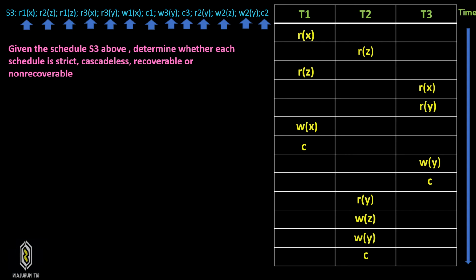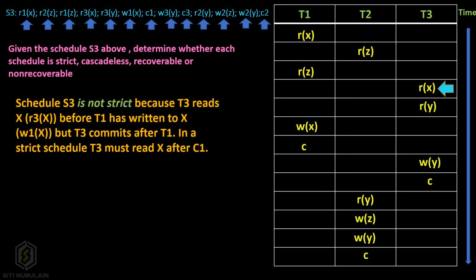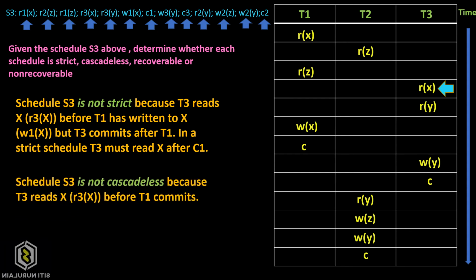From the table, it is clearly shown that schedule S3 is not strict because T3 reads X, R3(X), before T1 has written to X, W1(X), but T3 commits after T1. In a strict schedule, T3 must read X after C1. Schedule S3 is not cascadeless because T3 reads X, R3(X), before T1 commits.